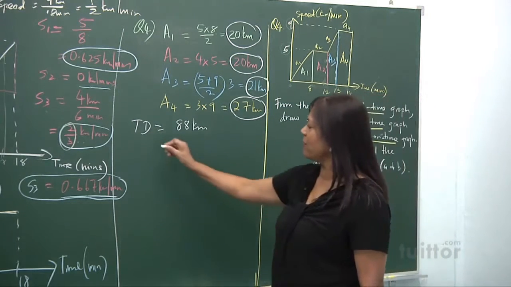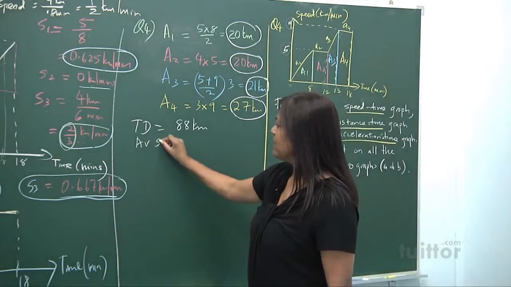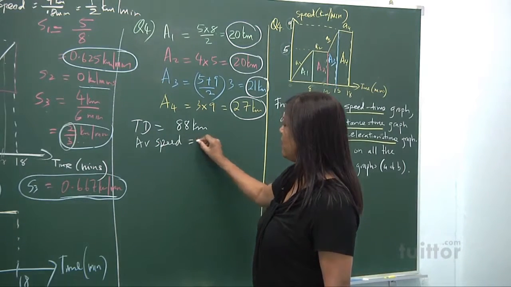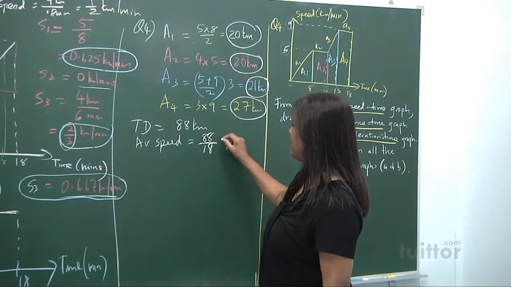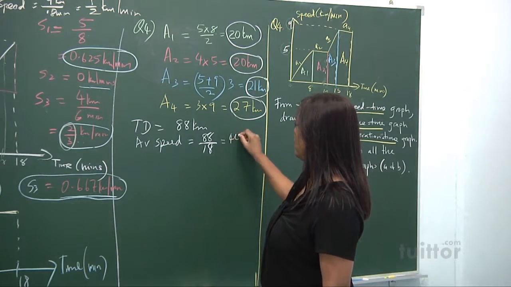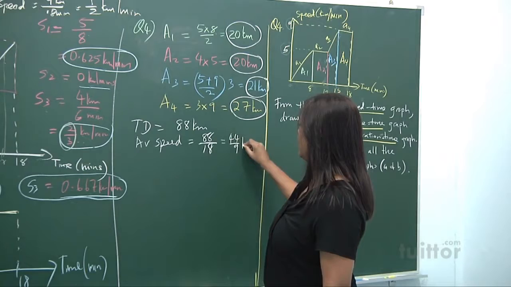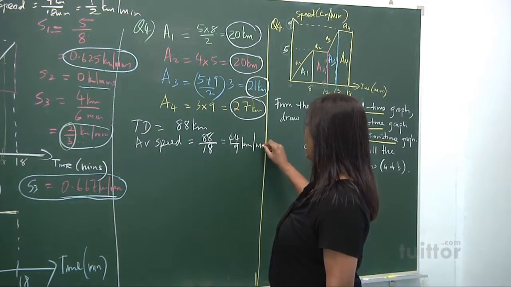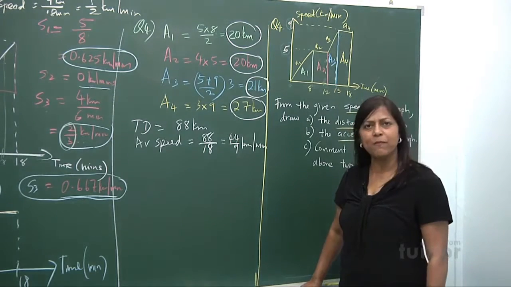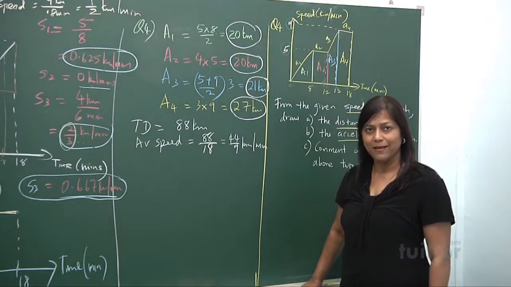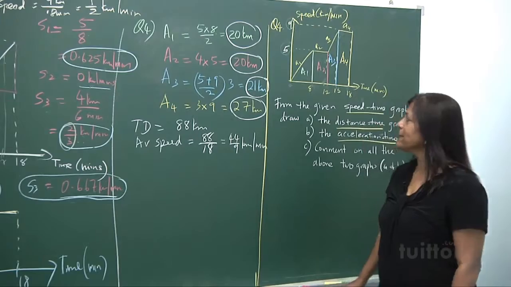So, if you want the average speed for the whole thing, it will be 88 over 18. You get 44 over 9 kilometers per minute. Almost 5 kilometers per minute. This 45 over 9 is 5 kilometers per minute.